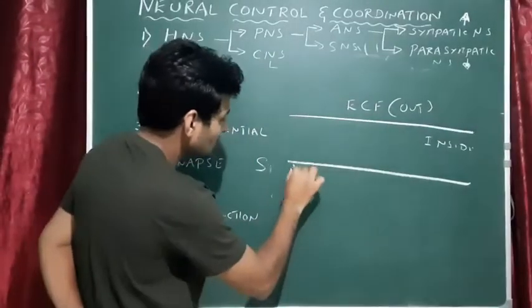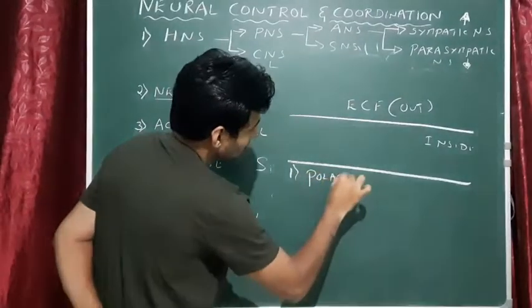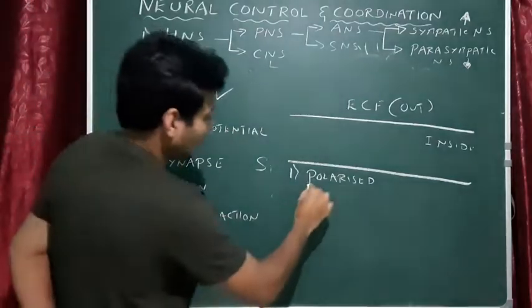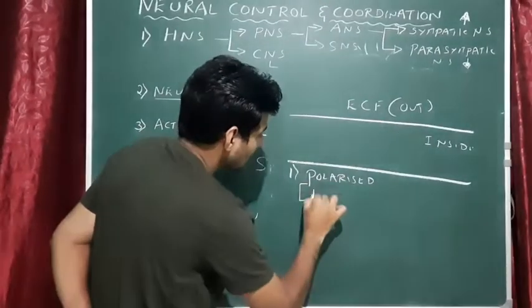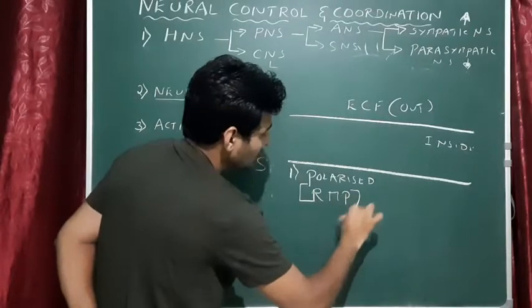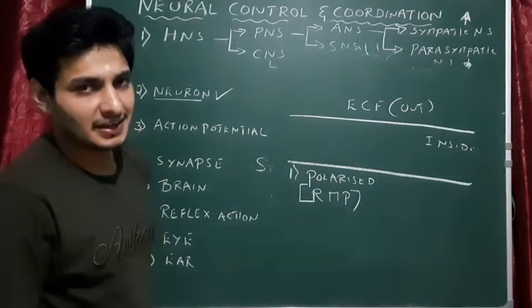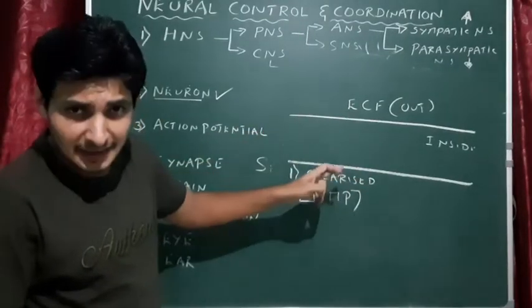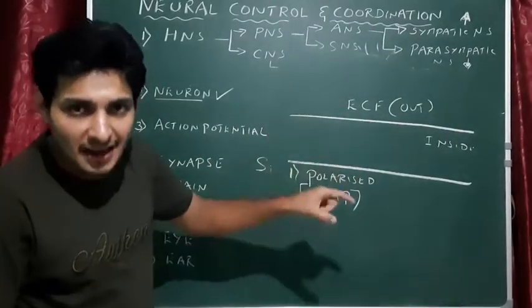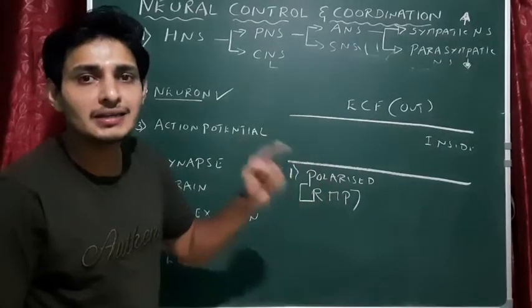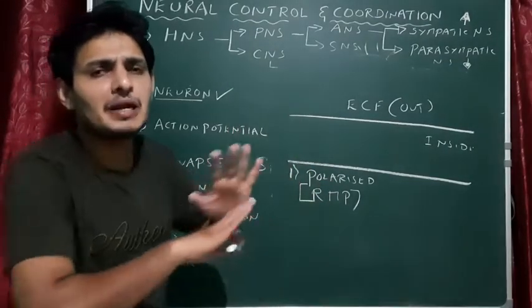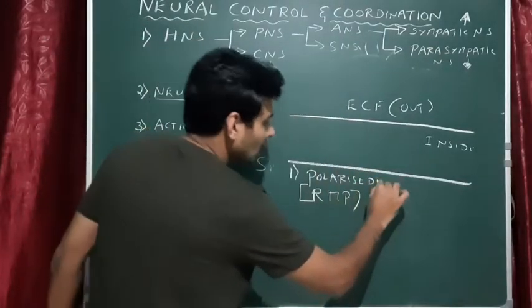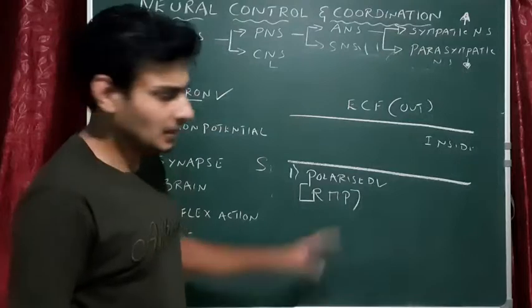The first phase is called the polarized phase. What is the meaning of polarized phase? It is also called resting membrane potential. What is resting membrane potential? It is the electrochemical concentration gradient across the plasma membrane when a neuron is not conducting any action potential. It is completely at rest. That is resting membrane potential. In other words, it is polarized. I'll tell you what the polarized state is.